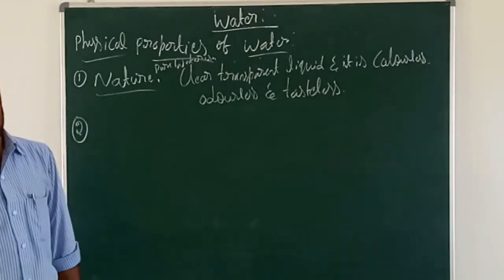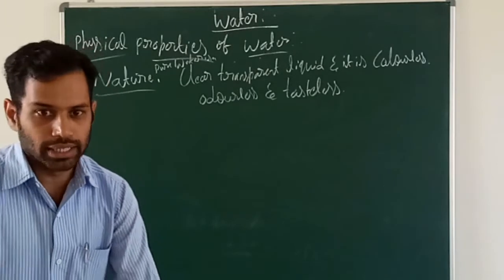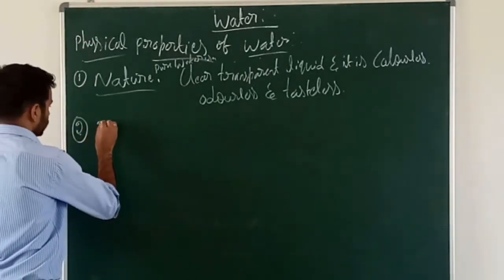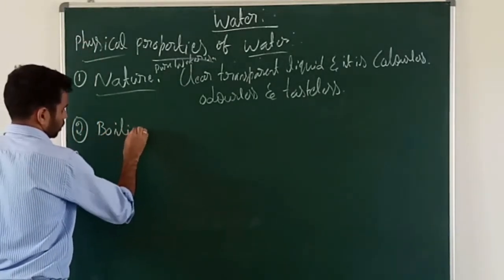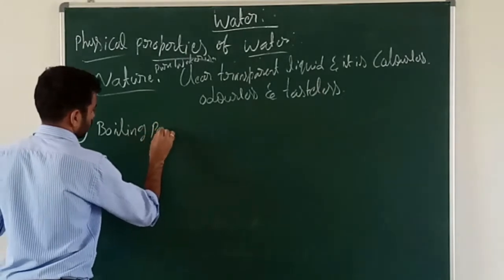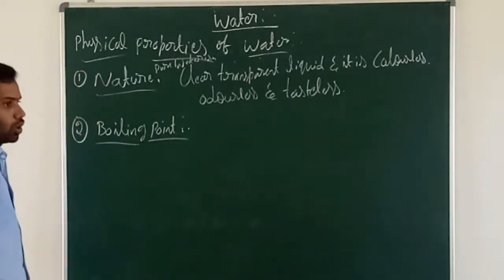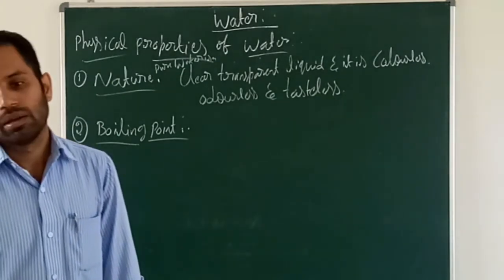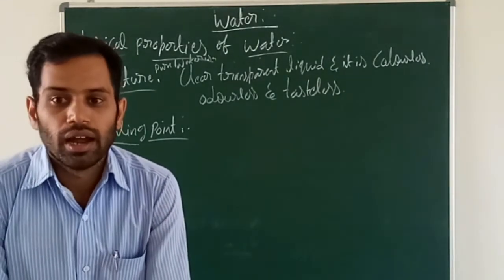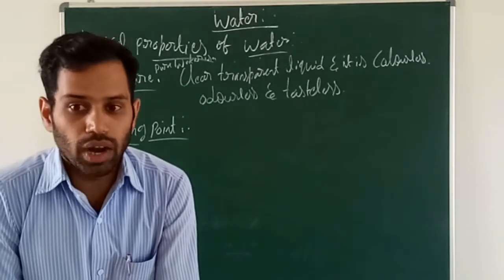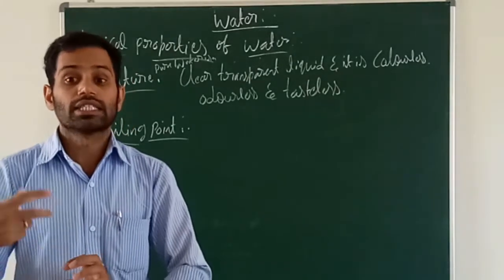The second physical property is boiling point. What is the boiling point? Boiling point means the temperature at which water starts to boil.